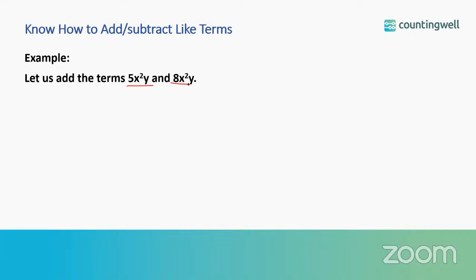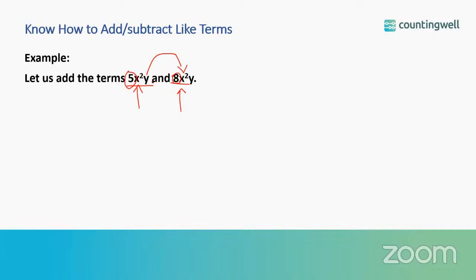So let us first identify what are the numerical coefficients here. So for the first term, the numerical coefficient is 5. For the second term, the numerical coefficient is 8. Both are like terms, correct? Because it has same variable coefficient, or we can say variable terms.